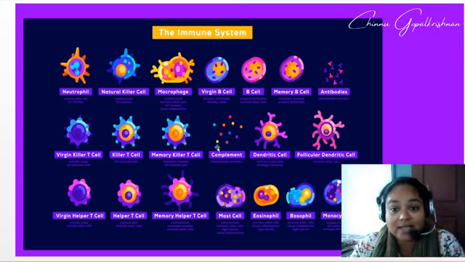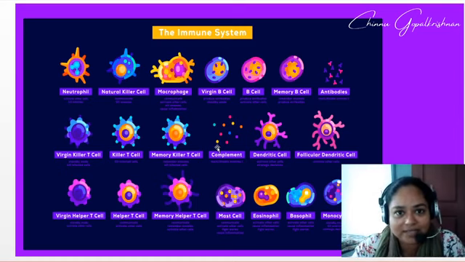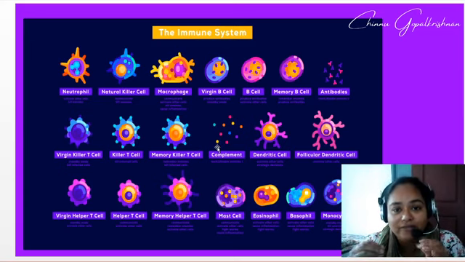Okay, this is the extended version of it, which is saying that in our blood we have a number of cells, and the WBCs especially have the function of fighting with the invaders. So you have a lot of cells that are working day and night to protect the body.